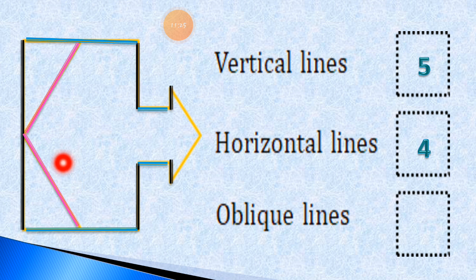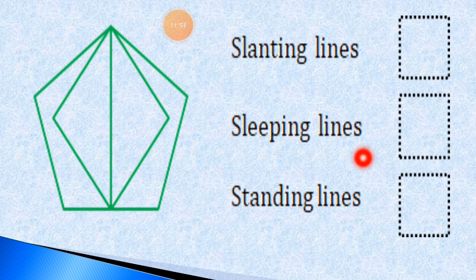You can see in the pink color, that is number 2. Now oblique line number 3, then oblique line number 4. So total there are 4 slanting lines in the given picture. I hope you understood, students.